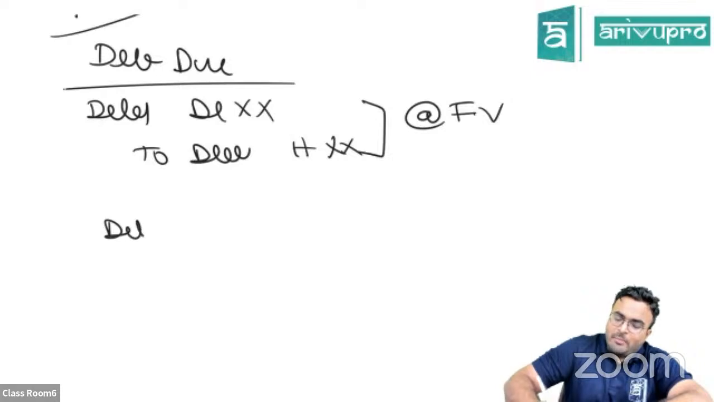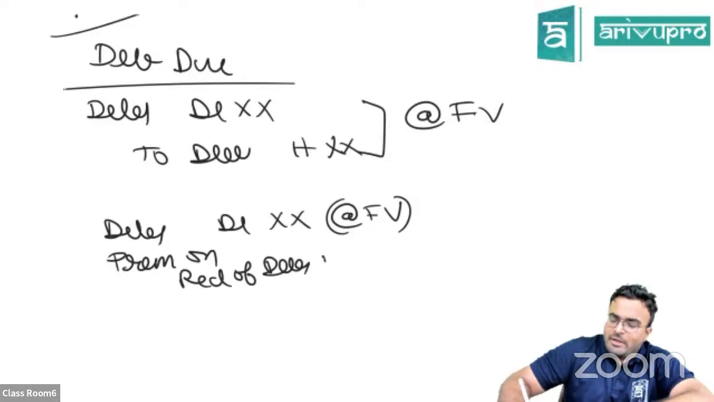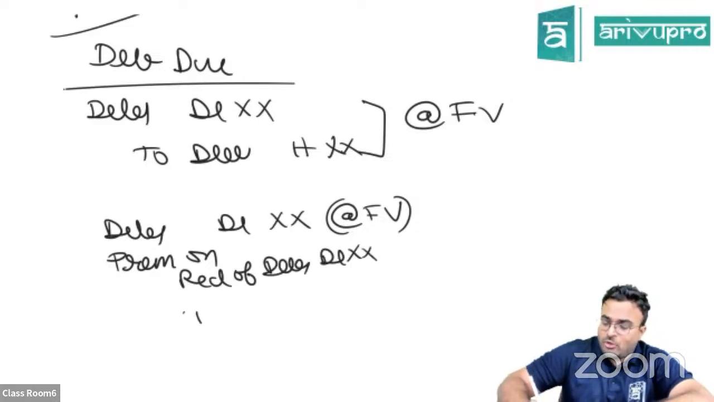Then you will pass the entry: debentures account debited. This will be at face value. Okay, if you're paying extra, that is a loss. So premium on redemption of debentures account debited. This is the extra portion that you're paying to debenture holders.